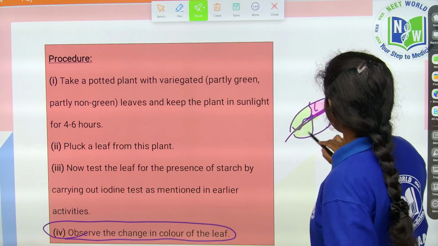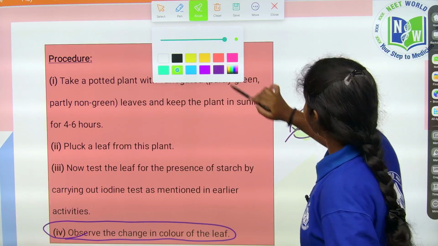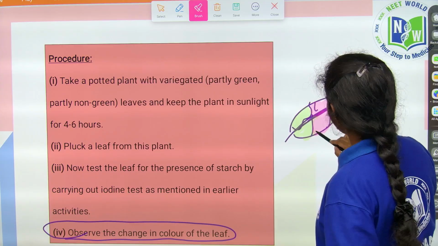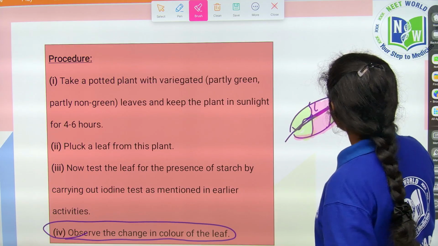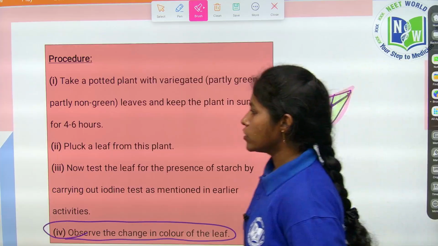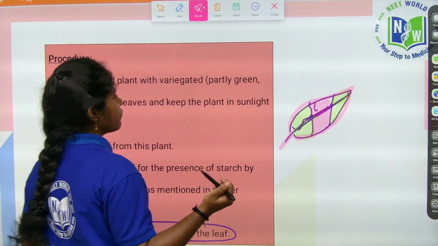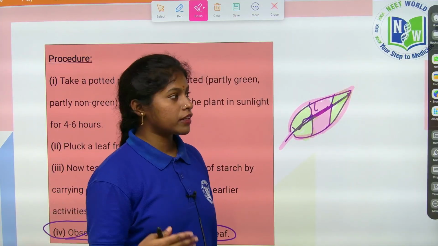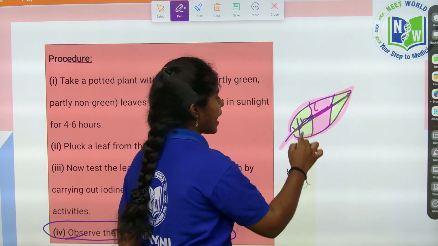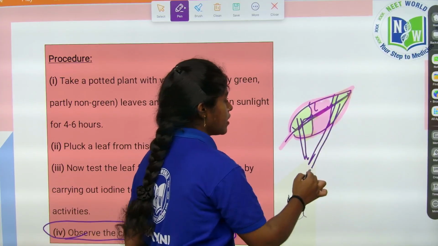So if the leaf is like this, which part can prepare the food material, children? Wherever the chlorophyll is present, that part only can prepare the food. So which part is going to prepare the food? Whatever green part is appearing, that green part is